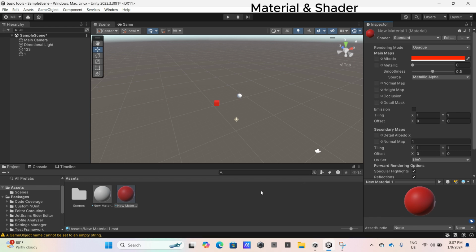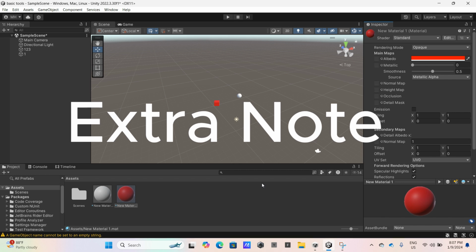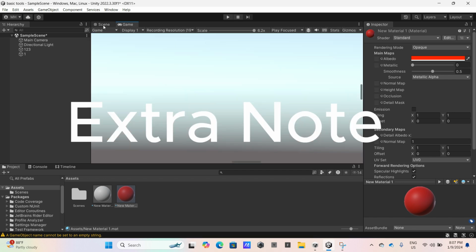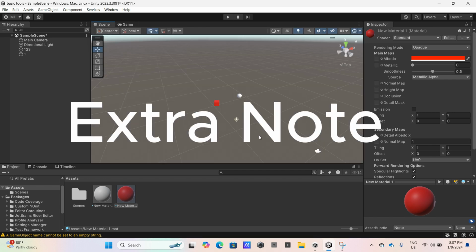Before I end my basic tools in Unity, I want to remind you all of one thing. If you start the game and change anything in the scene view while you play the game, the play button is right here.